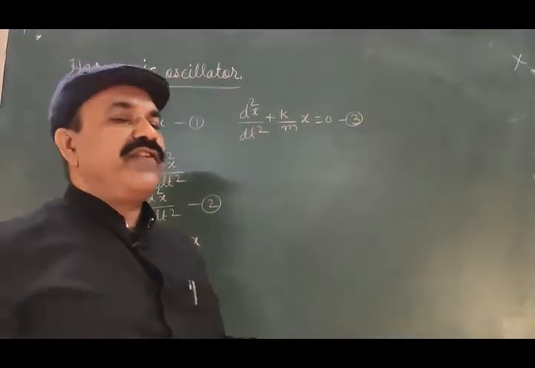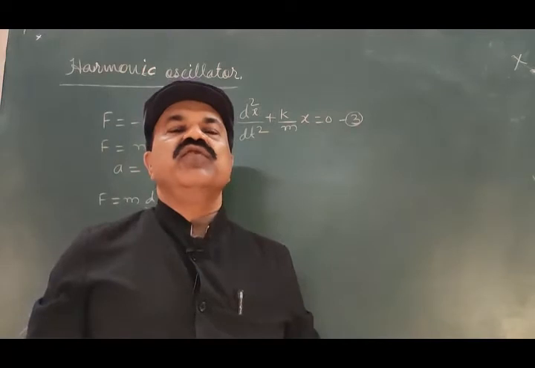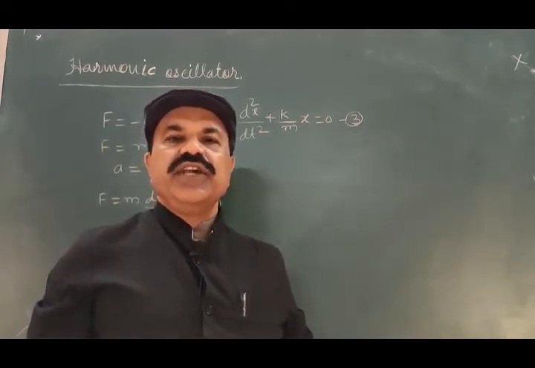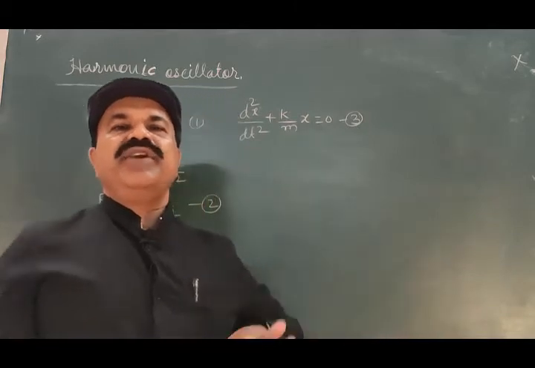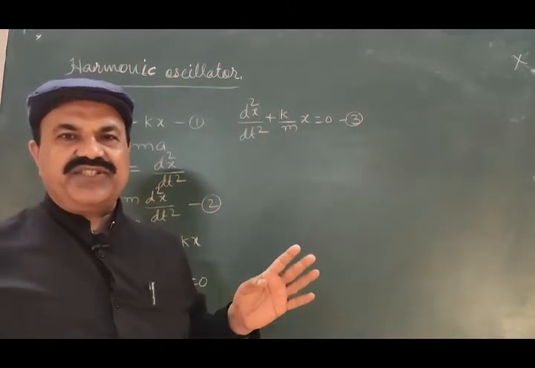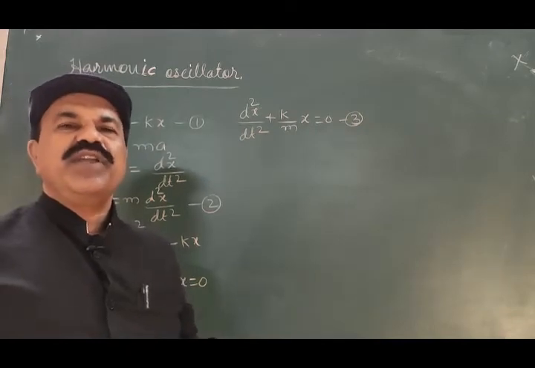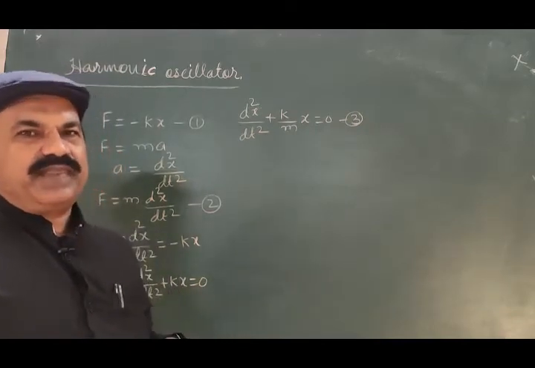This is the differential equation for the oscillations, simple harmonic oscillations.